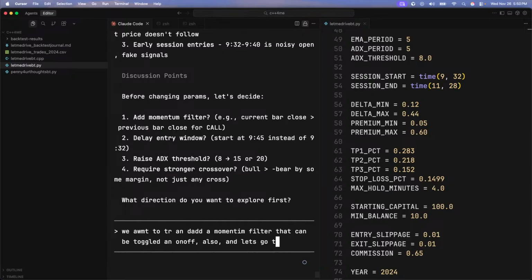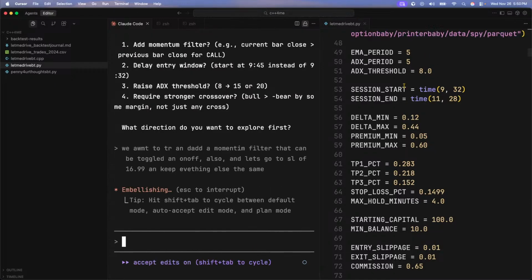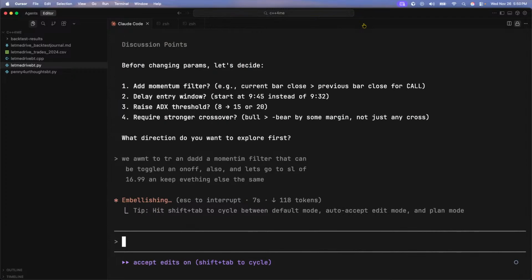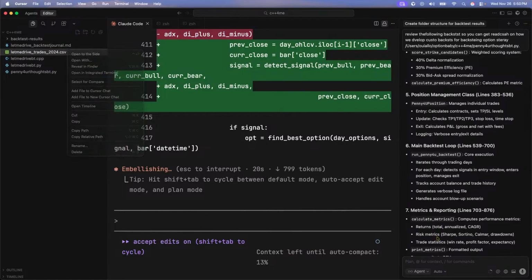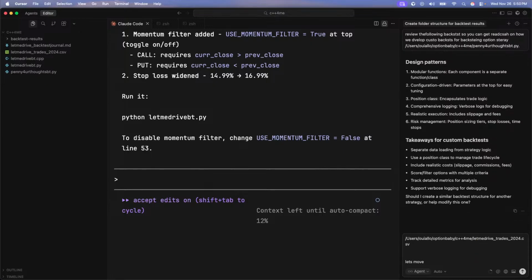Let's go to SL of 16.99 and keep everything else the same. So what we're going to do right now is add a momentum filter. I'm also going to widen the stop loss, not tighten it, widen it by 2 percentage points and see our results. Let's get organized. Shit, I thought I was going to have you do it. Let's move 2024 baseline into its folder.